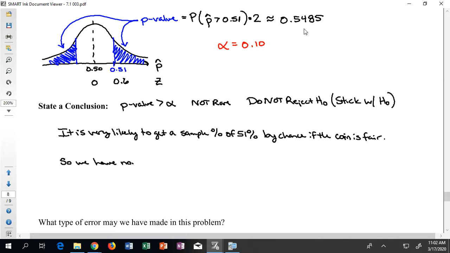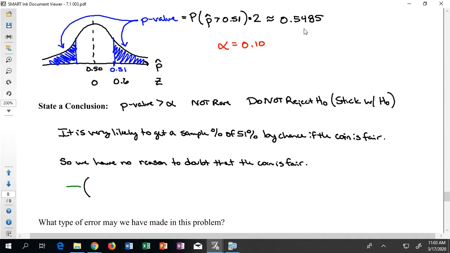So I can say we have no reason to doubt that Kyle's not lying to me, right? I don't have any reason to doubt that the coin is fair. It seems like this could have totally happened by chance. We have no reason to doubt that the coin is fair. I'll also put down here just an alternative.